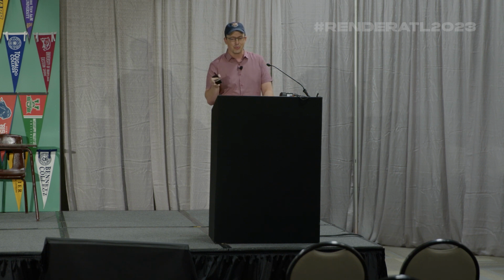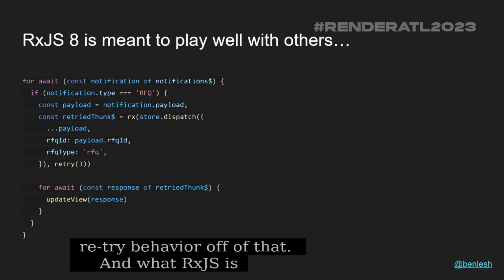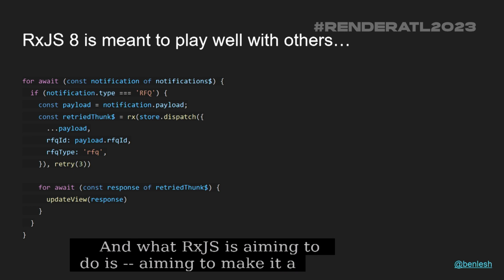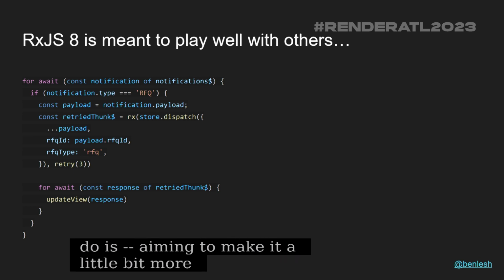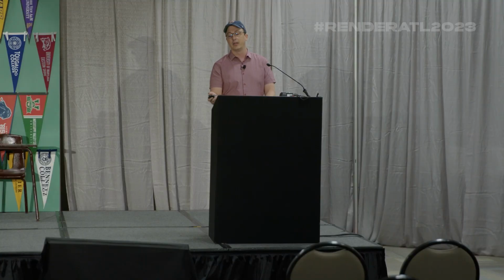But the rest of it, you didn't really need RxJS for. And people will add all of this RxJS just so they can get that nice retry behavior off of that thunk. And what RxJS 8 is aiming to do is make it a little bit more palatable. So here, we're using a for await loop. This is very imperative type code, but you can see I've got that little bit in the middle where I'm wrapping the store dispatch in this Rx call, converting it to an observable, so I can get that retry behavior, and then I just subscribe to it with a for await loop.